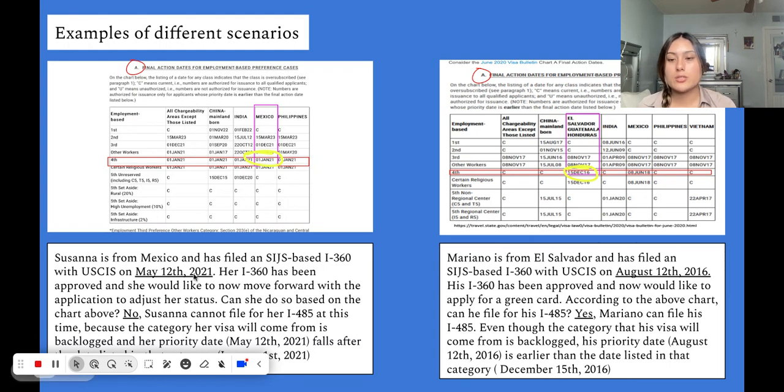Like I said, this is her priority date, May 12, 2021. She is from Mexico. So remember, we're going to look back to the 4th category. We're going to look at which country she's from.